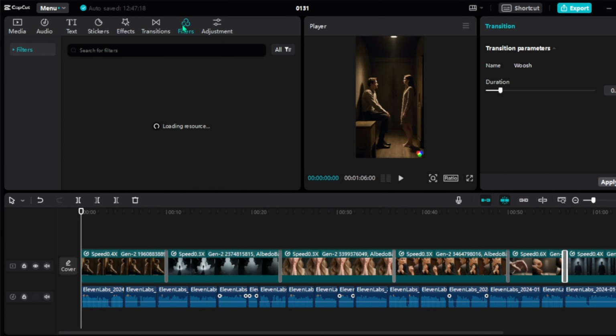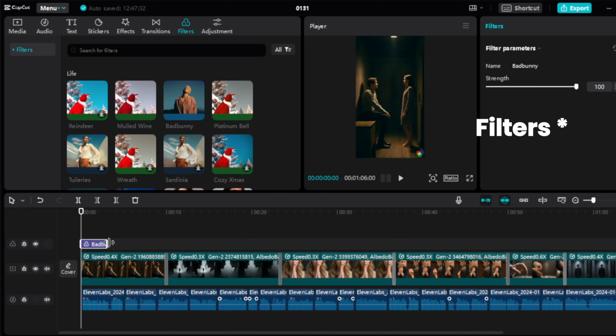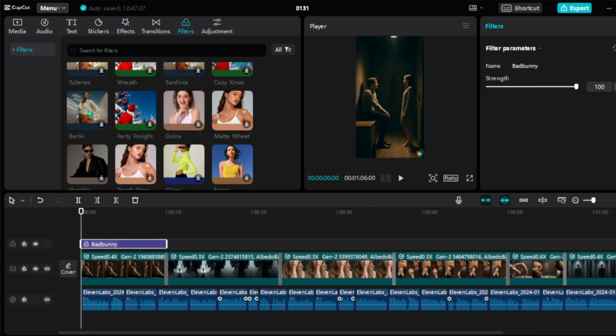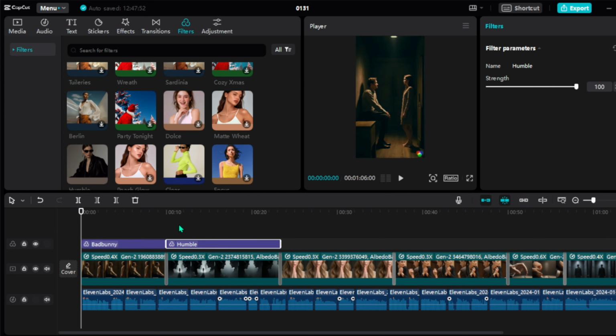After that, let's add some video effects as well. Go to Effects from the top menu and try these effects. There are hundreds of effects here. Just play with these and make your video edit more interesting. Adding different types of video effects will give the viewer a different vibe, so make sure to add more effects.